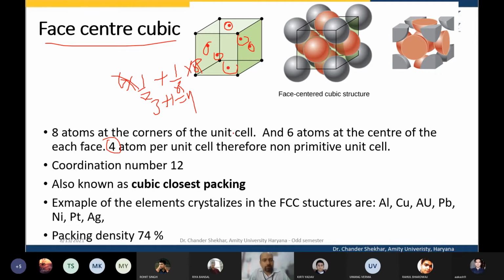So 4 atoms per unit cell. Because there are more than one atom in the face center cubic, this is a non-primitive unit cell, fine. And the coordination number is 12. Nearest neighbors are 12.